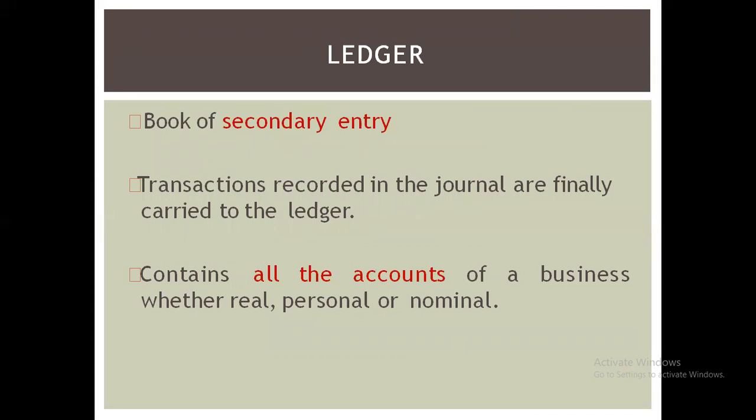Ledger. We can call the ledger a secondary entry. First of all, the journal should be prepared, and after that only the ledger can be prepared. Transactions recorded in the journal are finally carried to the ledger. It contains all accounts of a business, whether real, personal, or nominal.